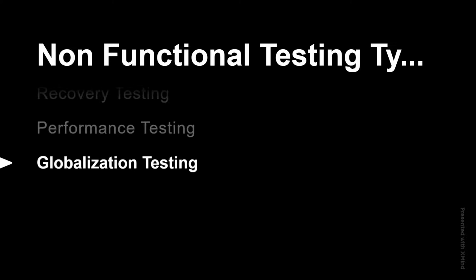So what does globalization testing mean? It is a process of checking whether the user can configure different languages and currency, date and time operations or not, if it is made for multiple localities of users. For example, if I am using my laptop, you can see your current local time and date, right? Whereas if you are working in the USA, United States of America, there you will have your local United States time.